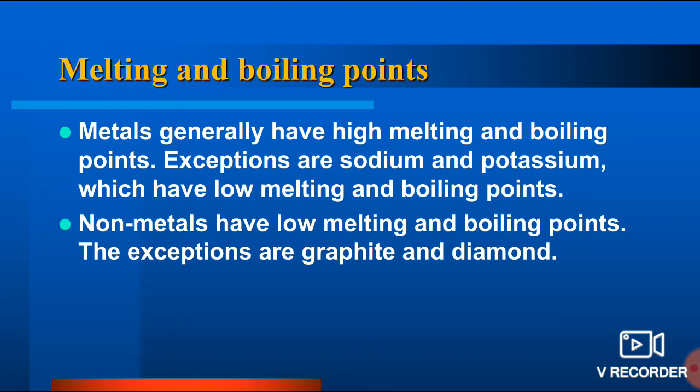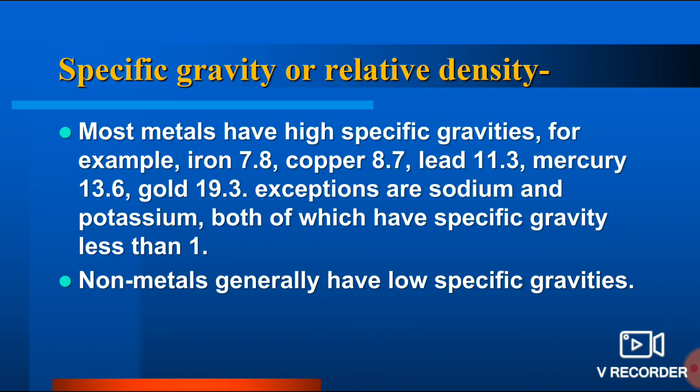Now melting and boiling point: metals generally have high melting and boiling points. What are the exceptions? Sodium and potassium are exceptions, because they have very low melting and boiling points. That's why they are very reactive. If you talk about non-metals, they have very low melting and boiling points. Again graphite and diamond are exceptions, because they have very high melting and boiling points.